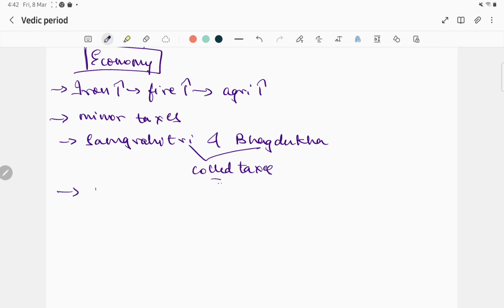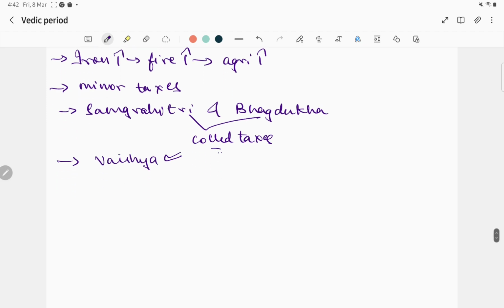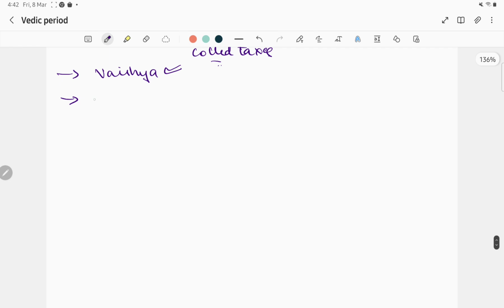Who used to pay the taxes? Only Vaishyas paid the taxes. So occupation can be smelting, carpentry, and jewelry.